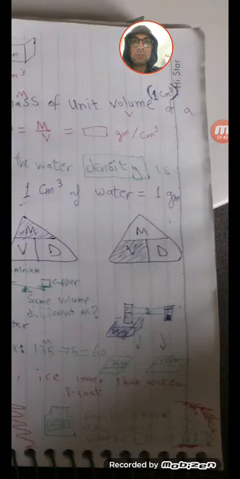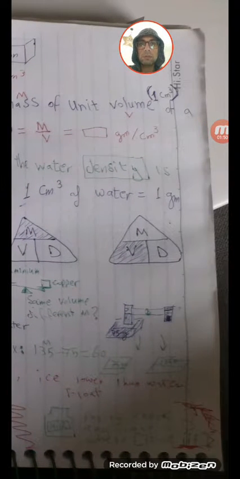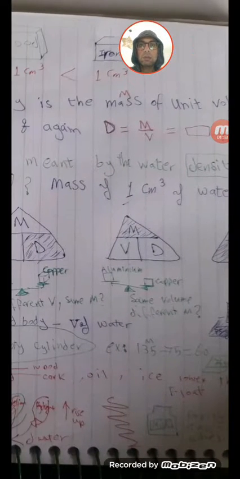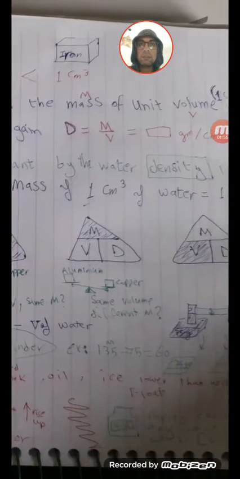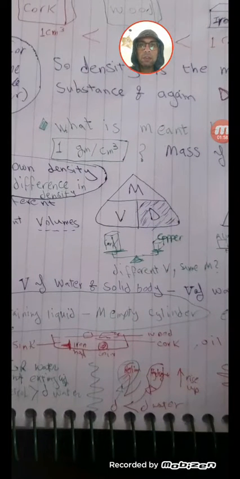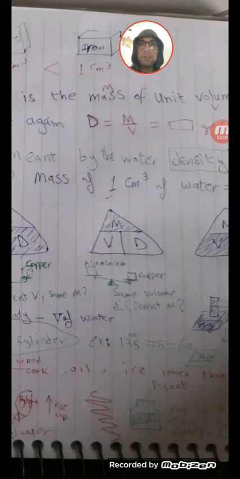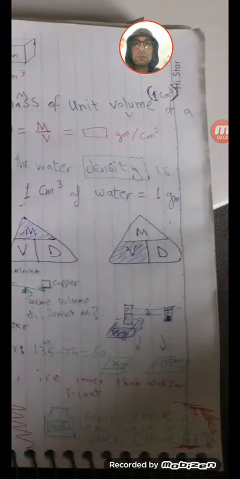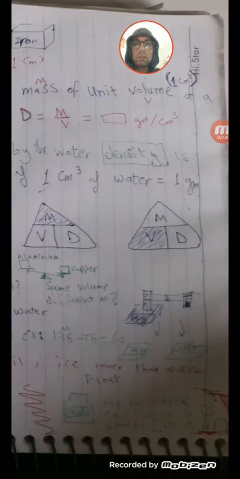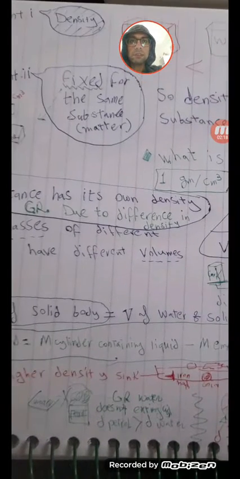We write 1 cubic centimeter between parentheses because of the unit, and this is an important thing. So the density is the mass of unit volume of a substance, and again, density as a law from the definition is mass over volume, and the unit of course will be gram over cubic centimeter. Okay, this is the first point.